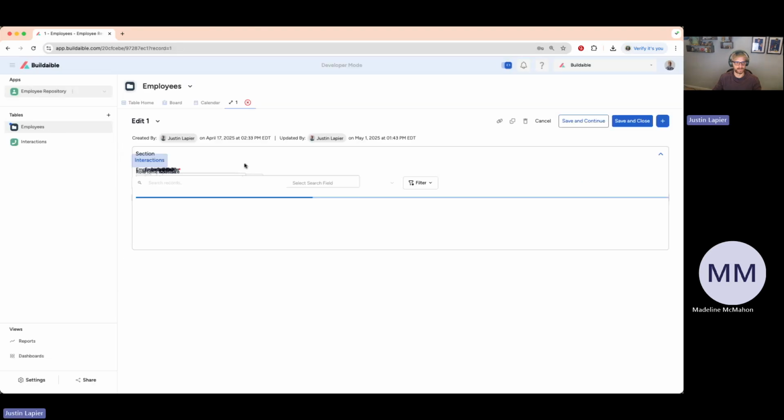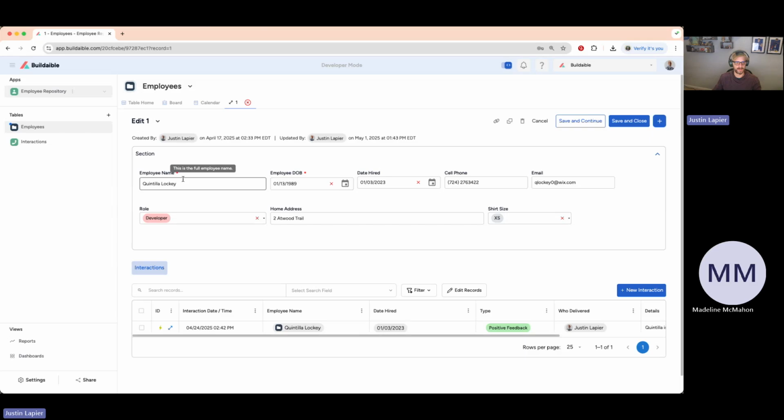Now, if we go back to employees and we hover over that, see how that pops up now and says this is the full employee name. Before we had helper text appearing below, and sometimes it was cut off and it wasn't looking right. So now if you put helper text in your fields, it will appear when you hover over that field. These other fields don't have any helper text, but that one does. So that's that update right there.